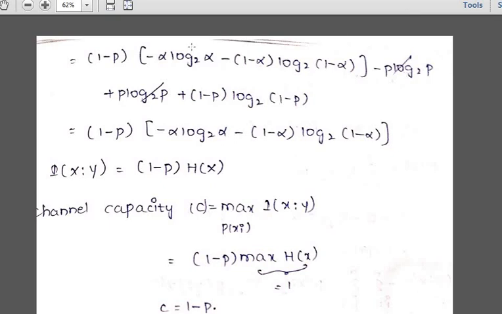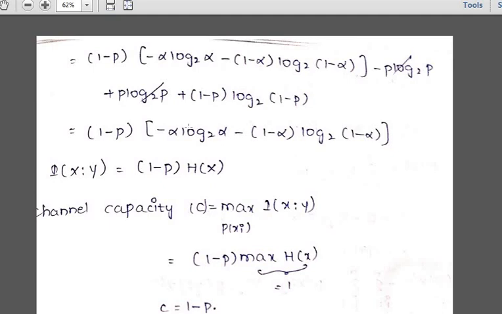So minus and plus p log 2 p will be cancelled and you will be getting 1 minus p into minus log 2 alpha minus 1 minus alpha into log 2 alpha. If you take the common term also, you will be getting this part. So lastly, your mutual information I of X comma Y is equal to 1 minus p into H of X. This is the H of X value that we have got in the first term.